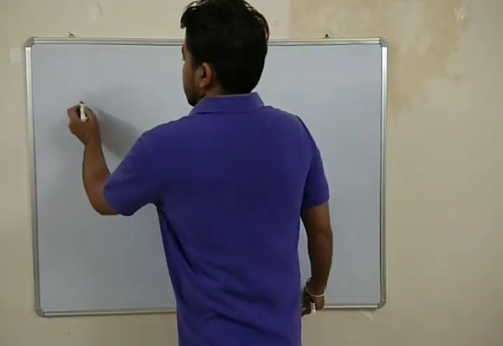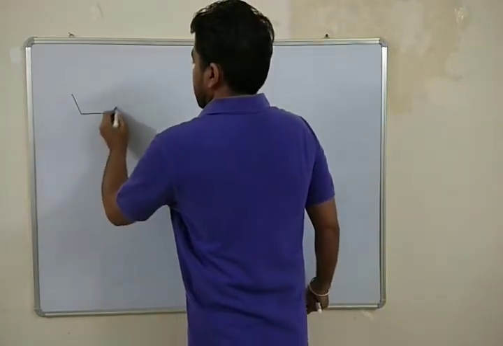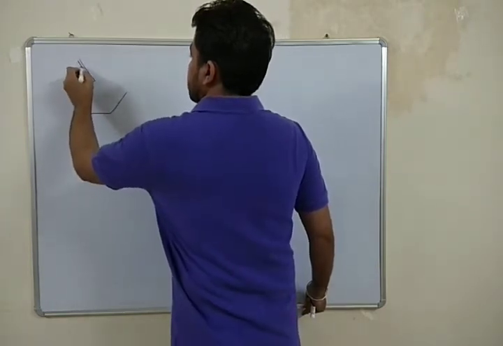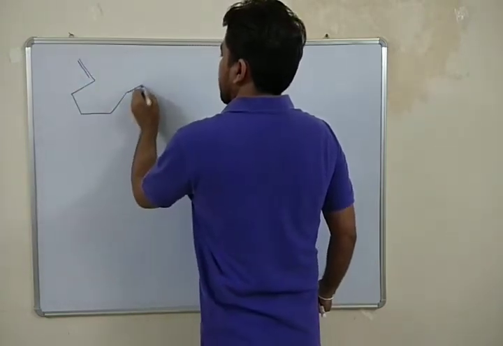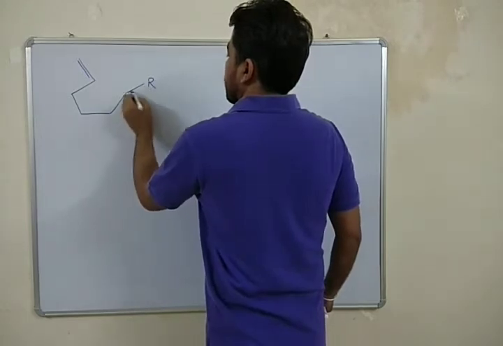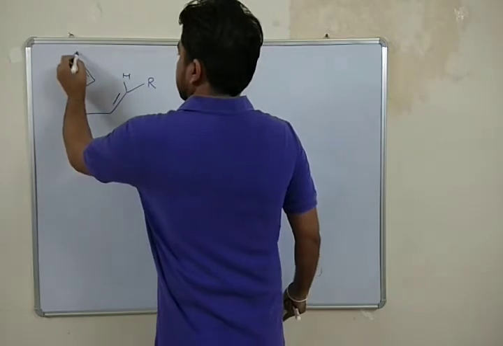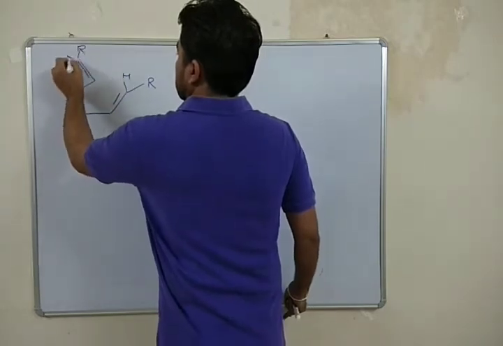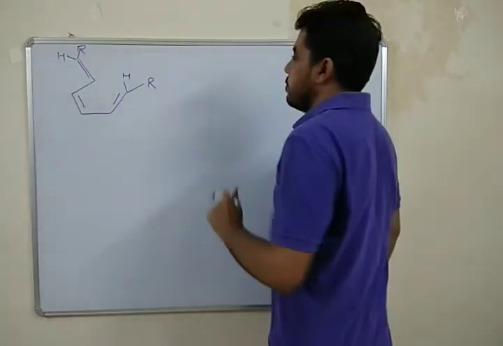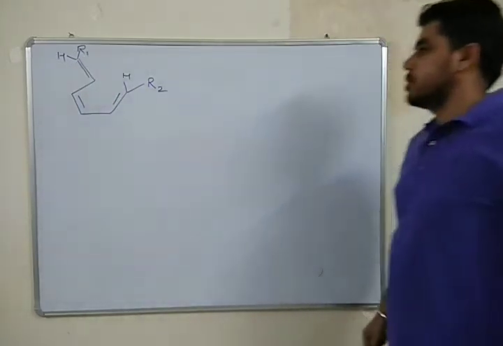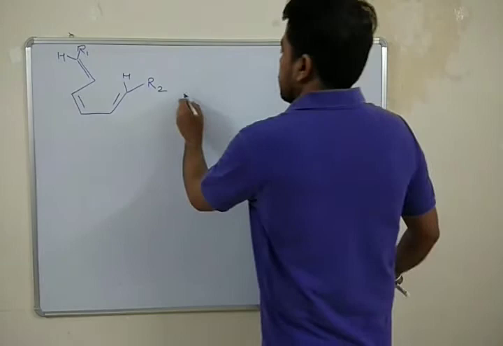Here I am sharing another example of cycloaddition reaction having only one reactant. So here we have two R groups. Let me write it R1 and this one as R2.